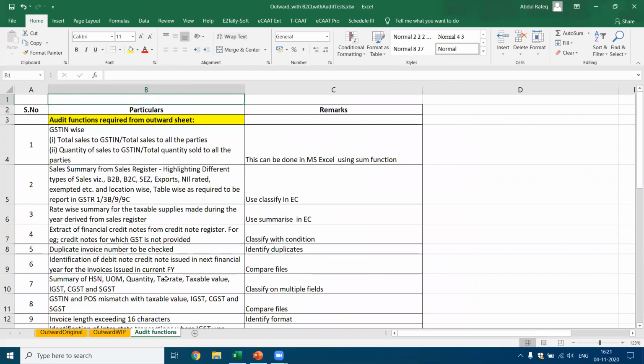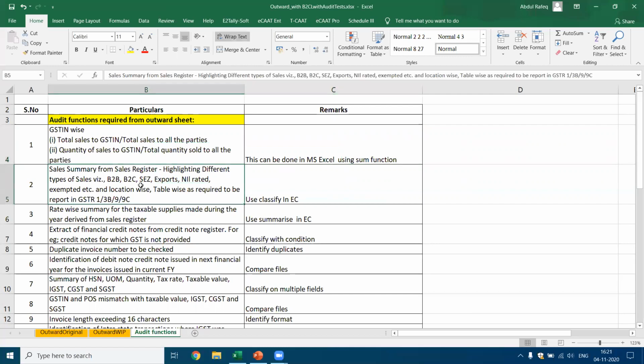If you see here, this is the query they had. They wanted to compare total sales to GSTN against total sales to all the parties. I said this is a very simple function which can as well be done in Excel itself. You don't need data analytics software for this, so we don't want to reinvent the wheel. Data analytics software is used extensively when you have a large amount of data. But if you want to perform simple mathematical functions, Excel is more than enough. So use the tools as required, depending on the need.